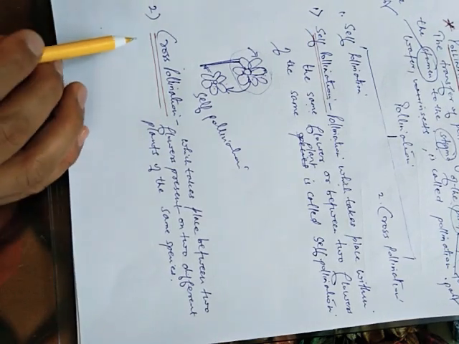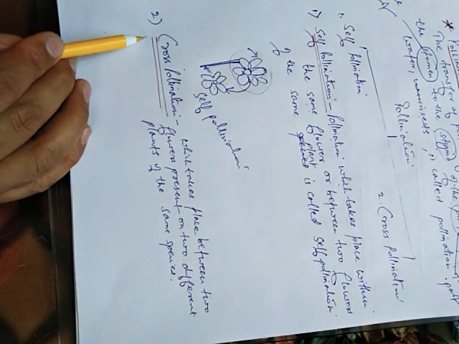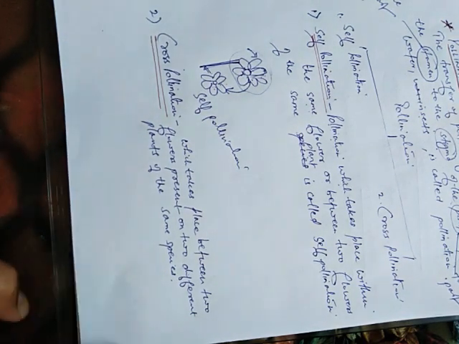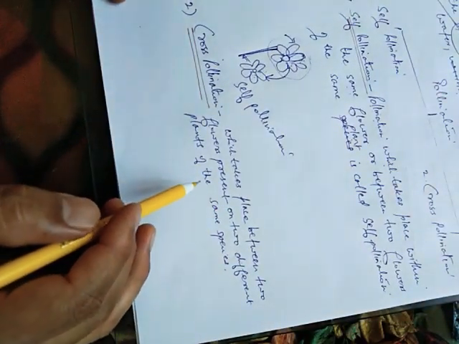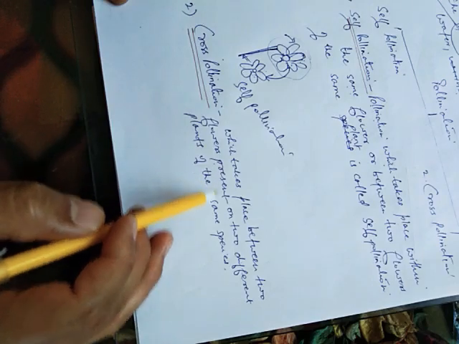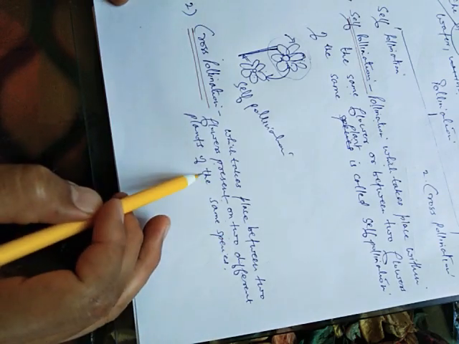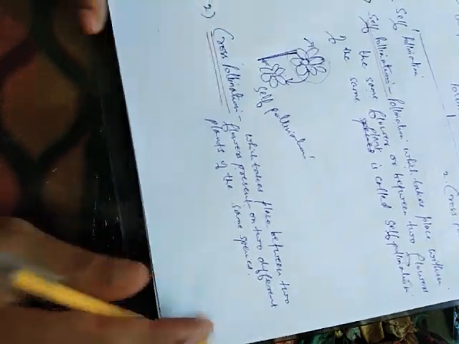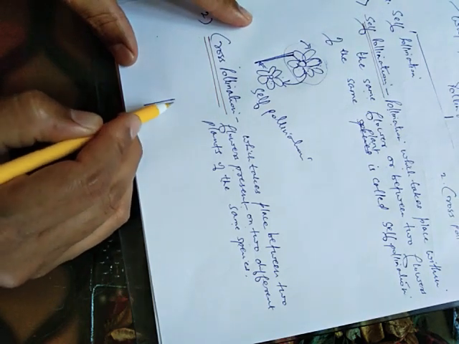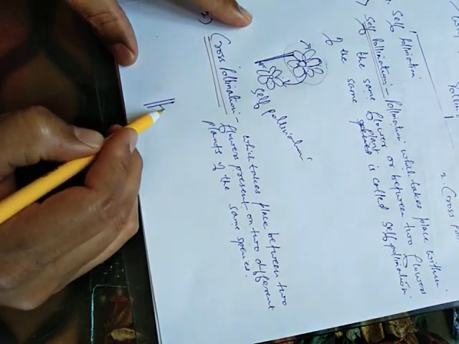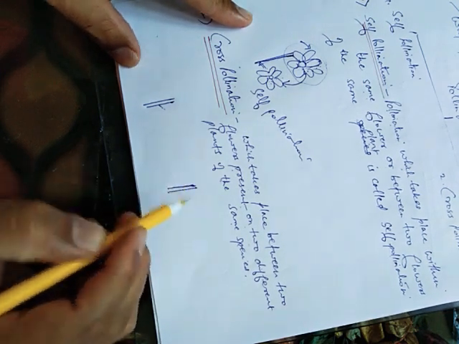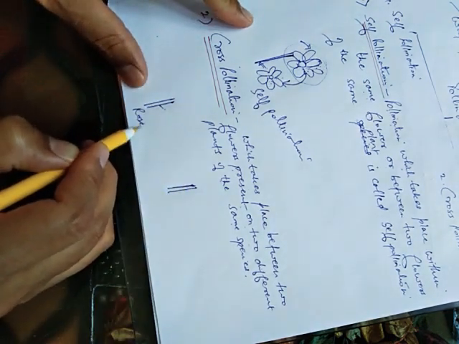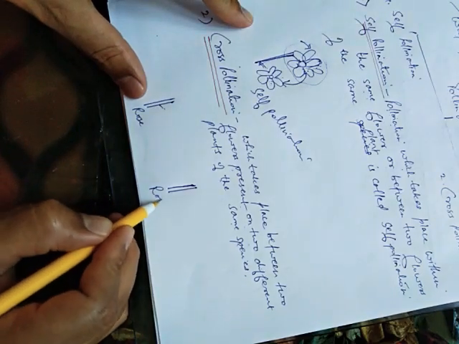The second type of pollination which is common in nature is cross-pollination. Now see what happens in cross-pollination. It takes place between two flowers present on two different plants but of the same species. Now you can see here, this is one plant, this is another plant. Suppose it is a rose and the other should also be a rose.